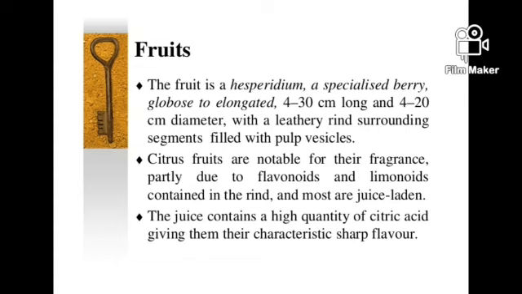The fruit is a hesperidium, a specialized berry, globose to elongated in shape, 4 to 30 cm long and 4 to 20 cm in diameter, with a leathery rind surrounding segments filled with pulp vessels. Citrus fruits are notable for their fragrance, partly due to flavonoids and limonoids contained in the rind. Most of them are juice laden. The juice contains a high quantity of citric acid, giving them their characteristic sharp flavor.